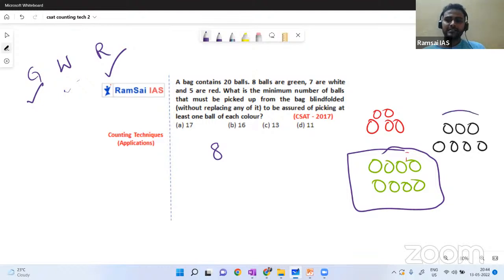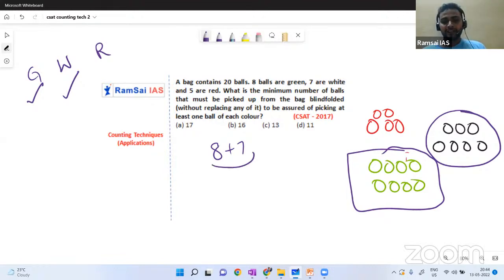Next 7 balls are white balls only. Can you understand? We fulfilled 2 cases here. We got green balls, and the next 7 white balls. Now 8 plus 7, 15 balls we already picked, and we got only 2 colors.